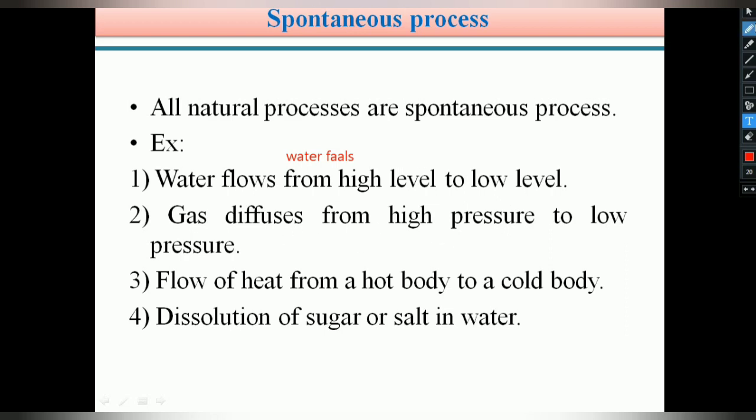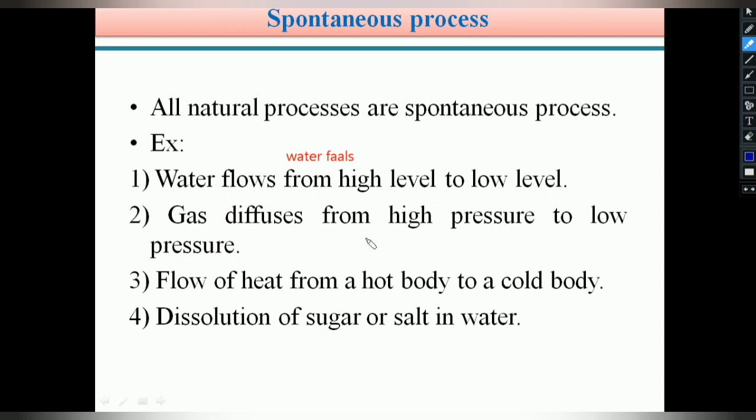Generally gas diffuses from high pressure to low pressure. Always gas diffuses from high pressure to low pressure. For example, students, in your daily life we can see so many examples. Suppose in our kitchen we are using an LPG gas cylinder. If the gas is leaked from the LPG cylinder, slowly the smell, or the odor, comes from the cylinder to the outside, to the kitchen or outside from the home.